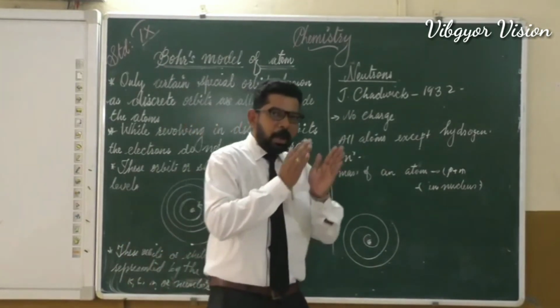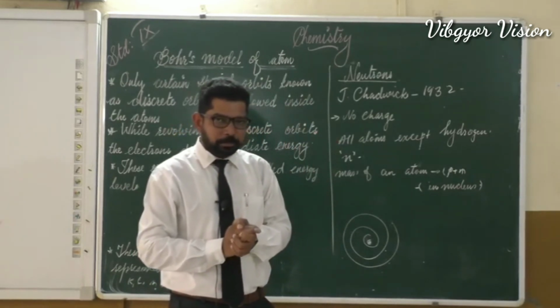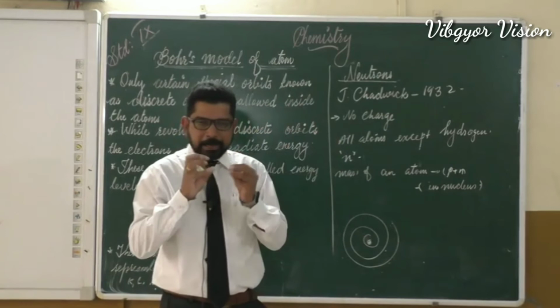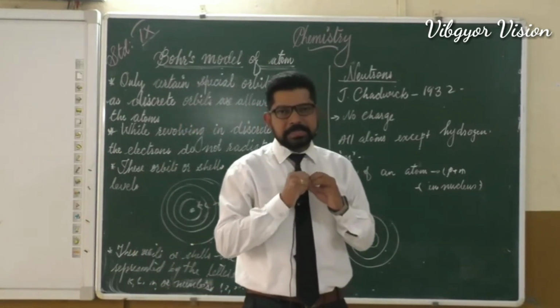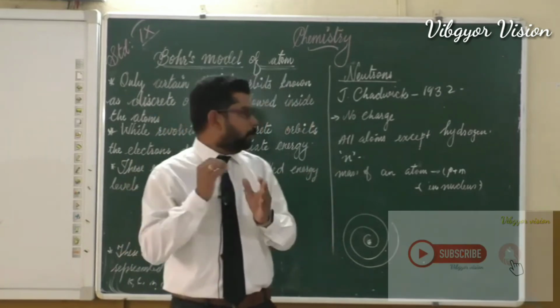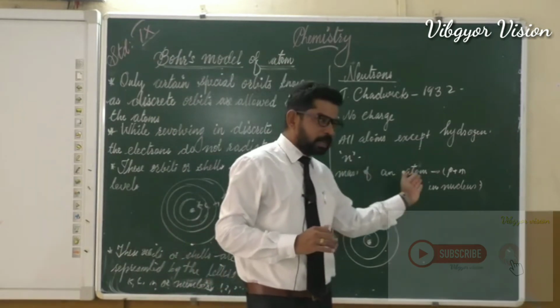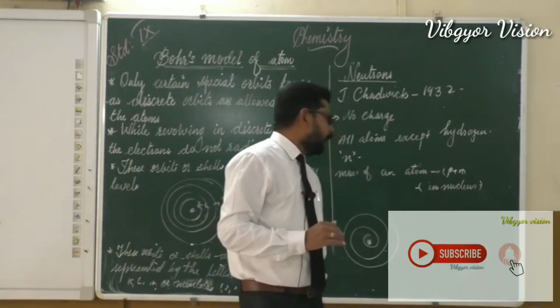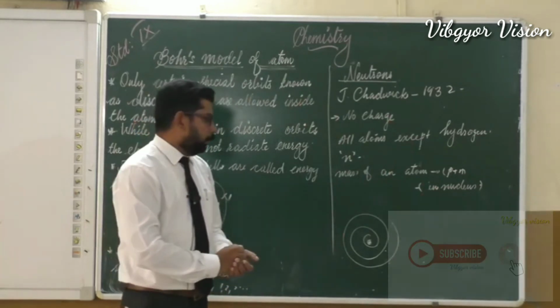So we can say that protons and neutrons are present inside the nucleus. So the mass of an atom is mainly due to the nucleus. The subatomic particles present in the nucleus are protons and neutrons. That is why protons and neutrons together we can call by the name nucleons.